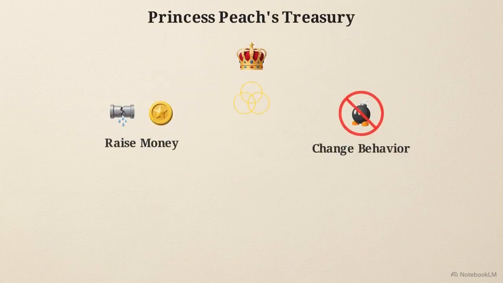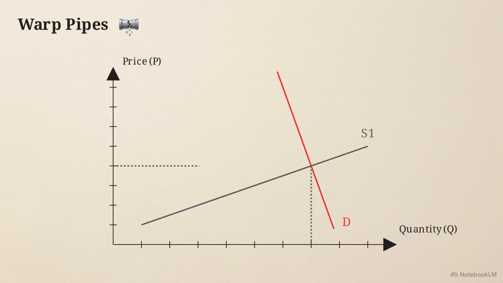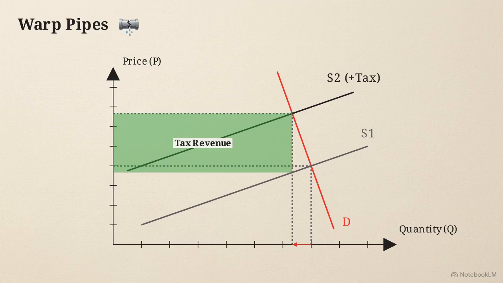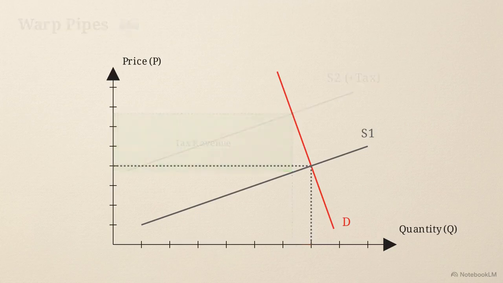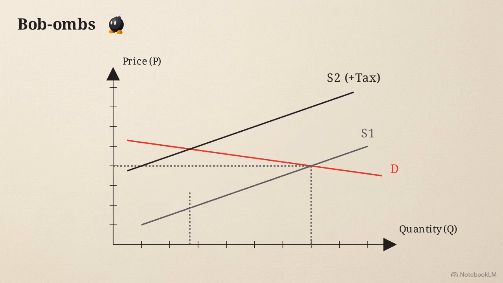She has a dual mandate: raise money for repairs and discourage minions from buying dangerous bob-ombs. To raise money, Peach places a tax on warp pipes. Because they're an inelastic necessity, the tax shifts the supply curve left, but quantity demanded barely drops. The government captures massive tax revenue without destroying the market. For bob-ombs, demand is highly elastic. The same leftward supply shift yields a tiny tax revenue box, but triggers a massive quantity drop. She doesn't raise much money, but the policy successfully changes behavior.